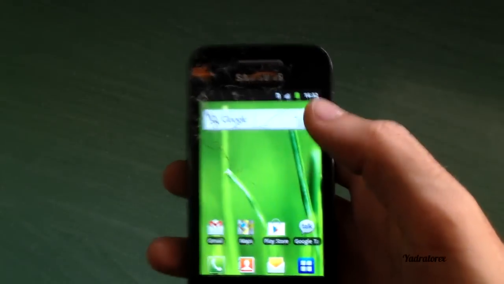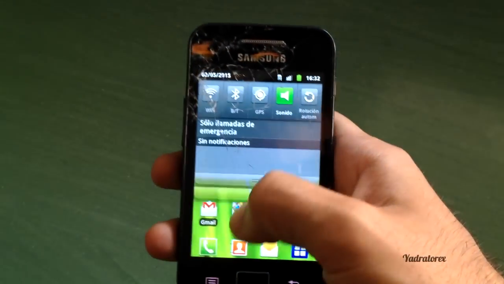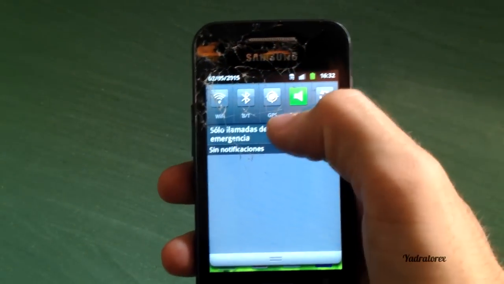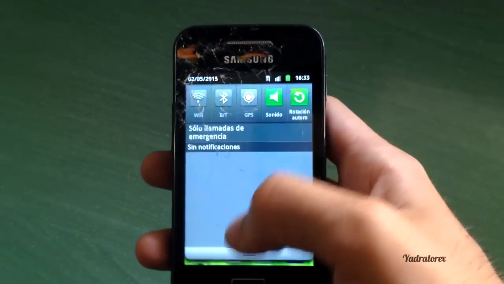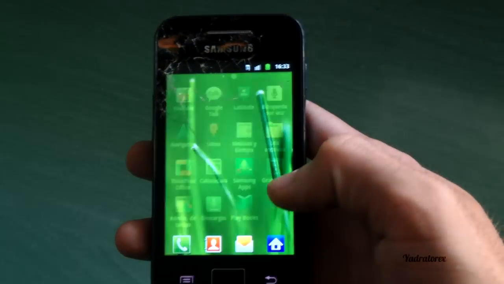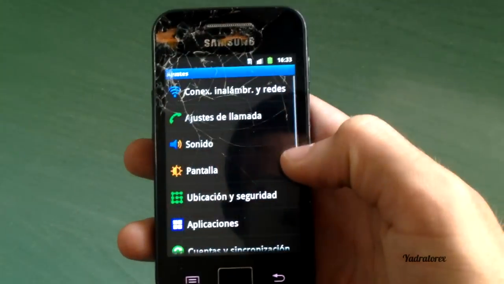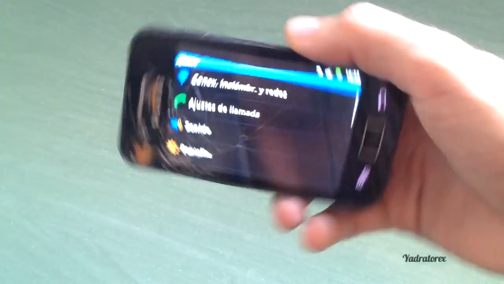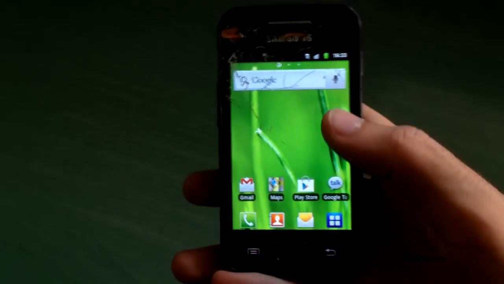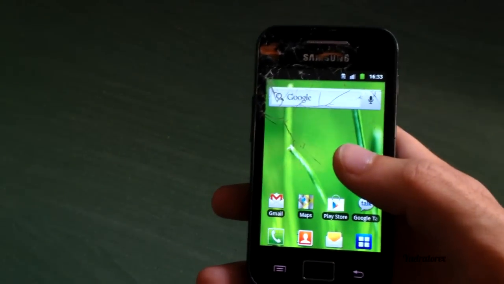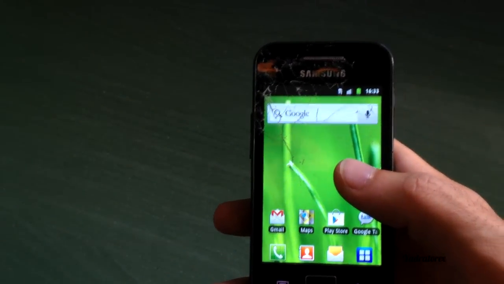It has also Wi-Fi, there we can see, Wi-Fi, Bluetooth, GPS, and accelerometer for rotate the screen. Let's see, for example, you can see, and nothing more about that cell phone.